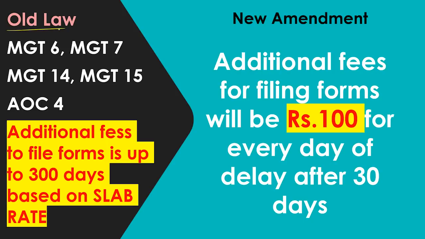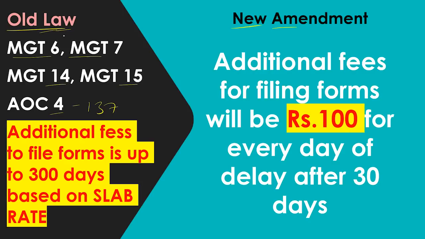Yes, so let us start directly now. What are the amendments which is applicable for the exam? So the first thing is, what is the old law? The old law, now we are discussing about the sections relating to section 117, section 137, all of that. So there we have the forms. So we have to file MGT 7, MGT 6, MGT 14, MGT 15, that is report on annual general meeting according to section 121, or AOC 4, which is according to section 137.